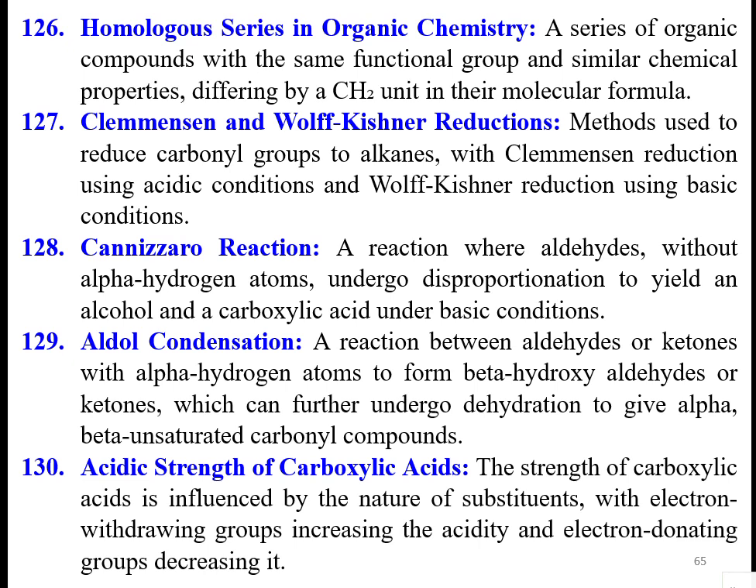Can you give an example of aldol condensation for ketones? What can we call it, ketones? Ketone is C double bond O. That is a functional group. Okay.